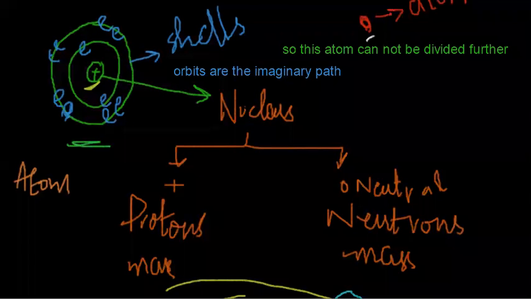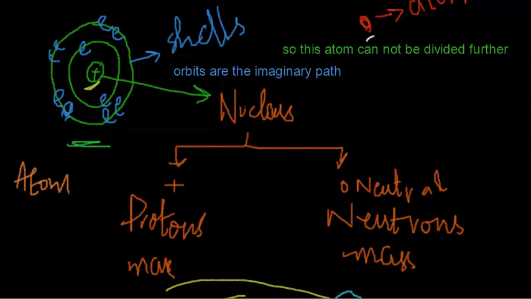The overall charge on the nucleus is positive, because the nucleus contains protons and neutrons, where protons are positively charged and neutrons have no charge. So the overall charge on the nucleus is positive due to the protons present in the nucleus.